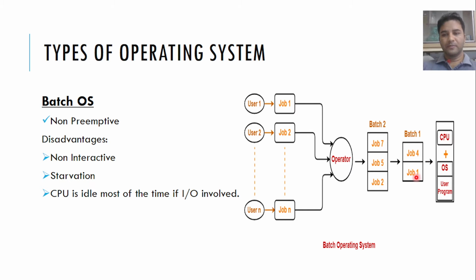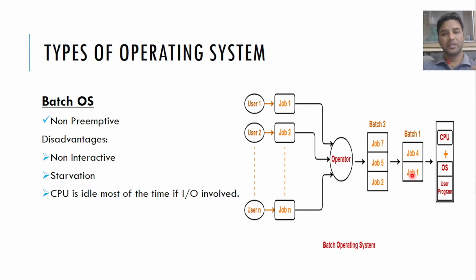It means if job 1 is submitted first to the CPU with the help of batch operating system, until and unless it finishes its execution, we cannot drag out or pull out this job 1 forcefully from the CPU. That is why it is called non-preemptive.